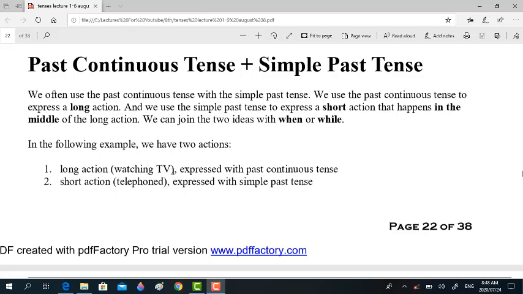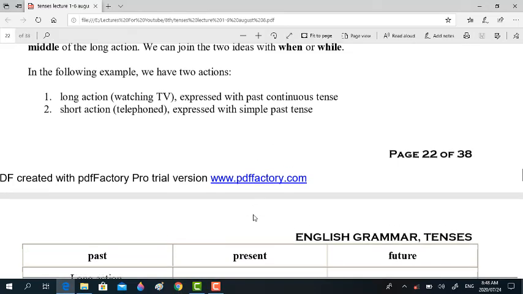Watching TV, right? The long action is watching TV, expressed with past continuous tense. The short action is telephone, expressed with simple past tense. How? While I was watching television, he telephoned me, right? So this is how the problem resolves.